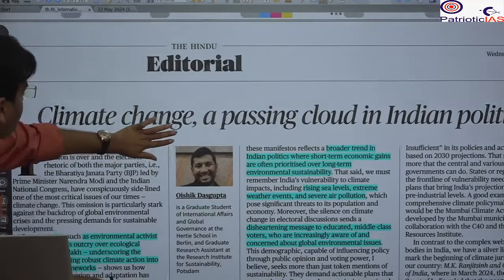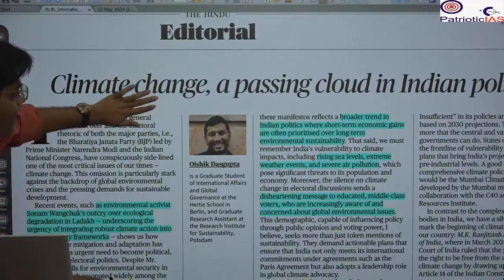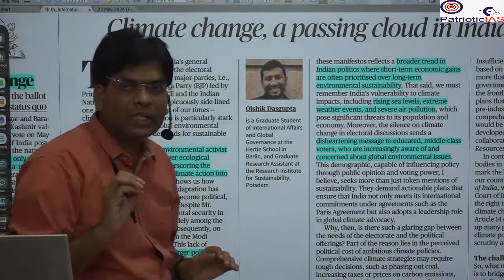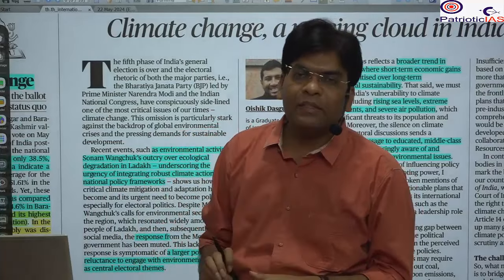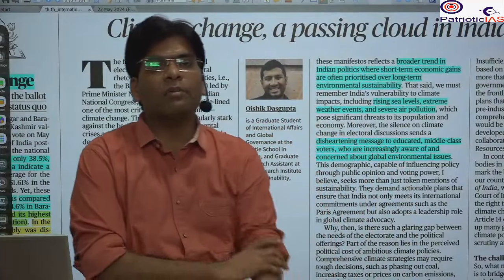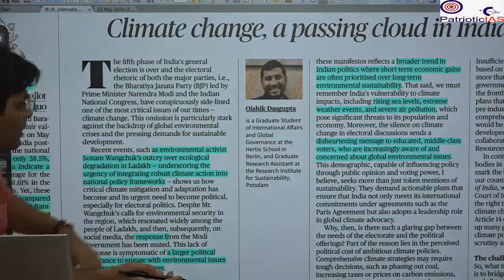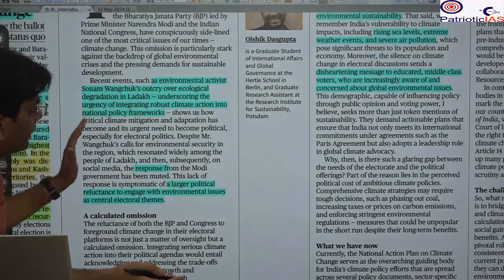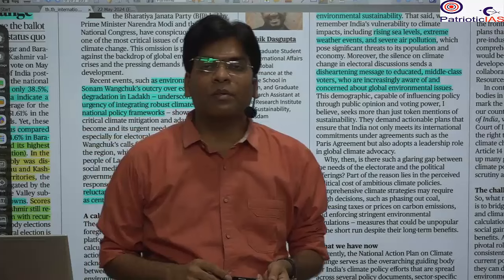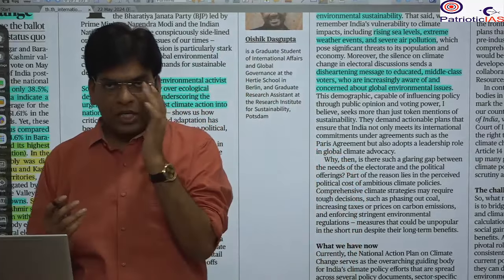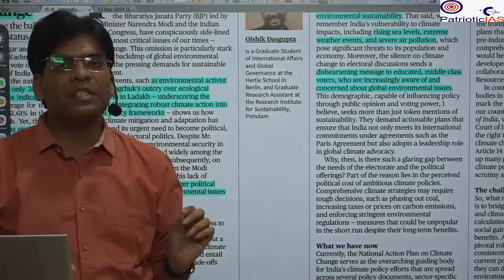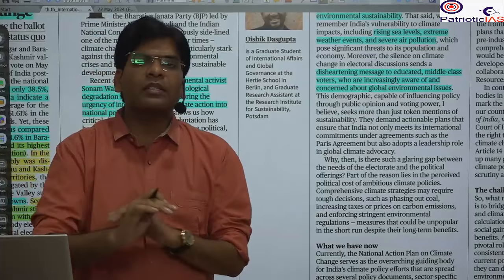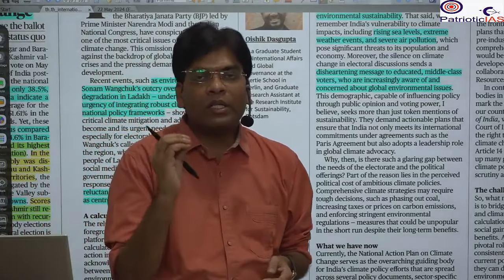The next news that we are going to take is from the editorial, and it is talking about climate change, a passing cloud in Indian politics. Here, this is talking mainly about the election going on in India, and the two major parties, the Congress and the BJP, and their manifestos. The writer has gone through the manifestos and found that there is very little debate and discussion on the issue of climate change, despite climate change being the most dominating factor affecting the life of a common man. However, this is not being discussed because it is not an emotional issue.